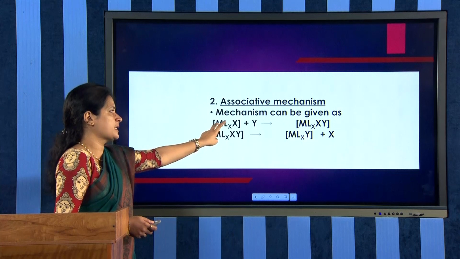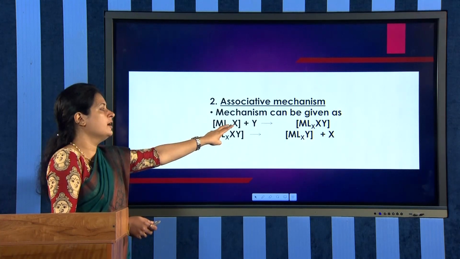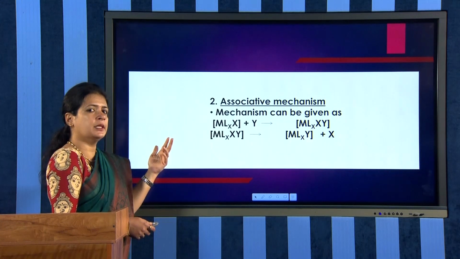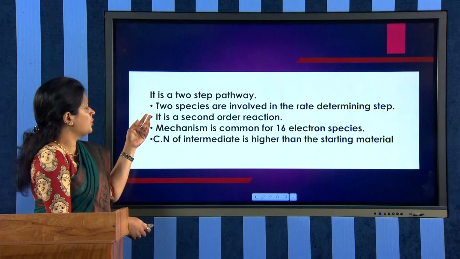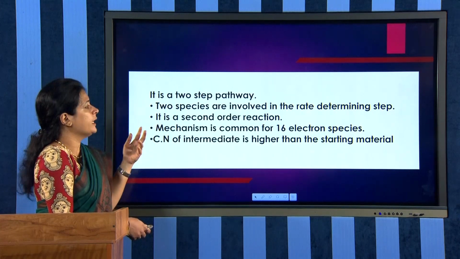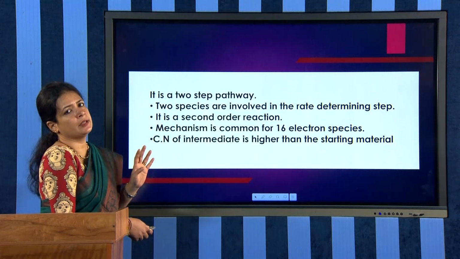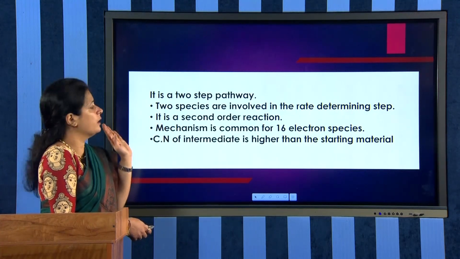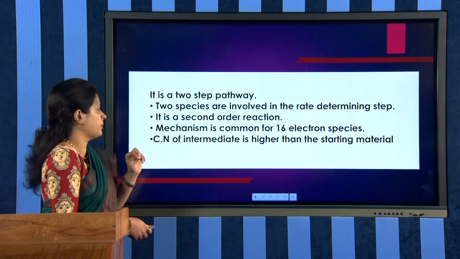The MLX-X, the starting complex, as well as our entering ligand Y, are involved in the rate determining step. That is why we say that two species are involved in the rate determining step, or we can call it a second order reaction.